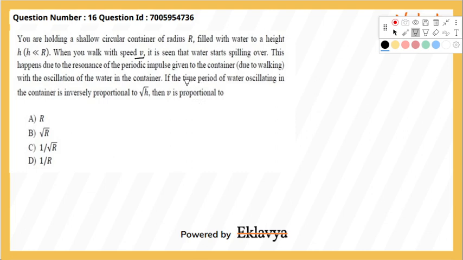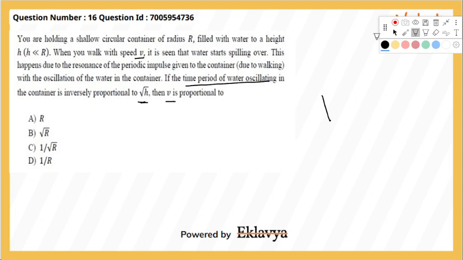So it is given that the time period of oscillating water is proportional to root of h, where h is the height of the water filled in the container. Then v is proportional to what? We have to find the proportionality of v with the radius of the container. That means what power of r will be proportional to v, the velocity of the person walking. So basically it's a common observation.